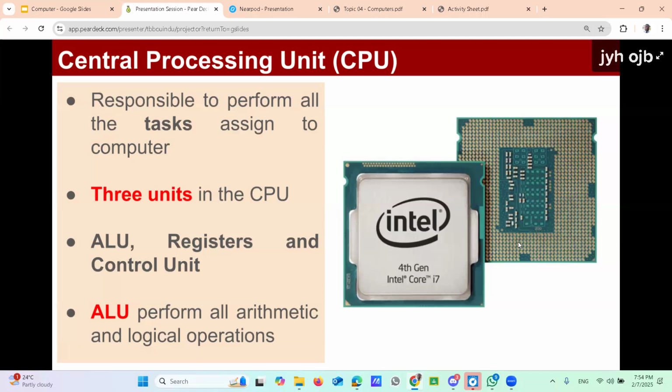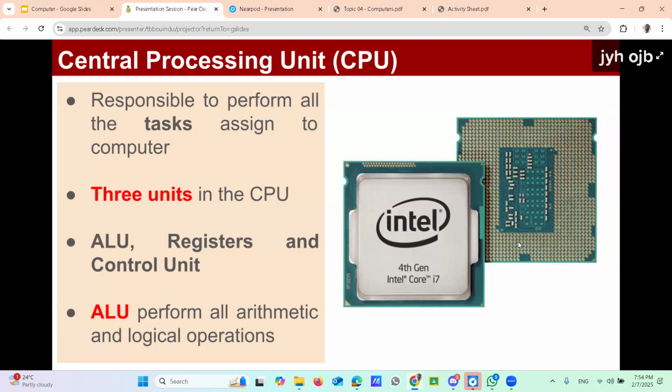That's the most important part of the computer. It's like the human brain that I mentioned earlier. Whatever task you assign to the computer, total responsibility for doing that task is taken by the CPU, Central Processing Unit.